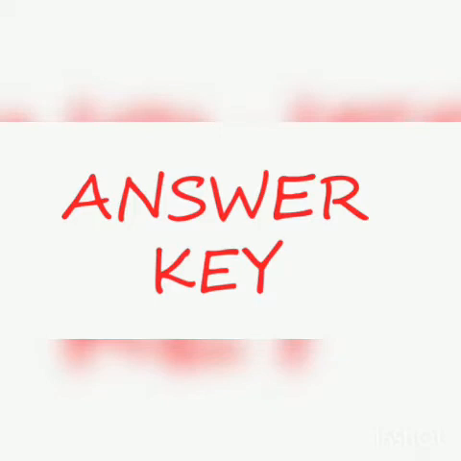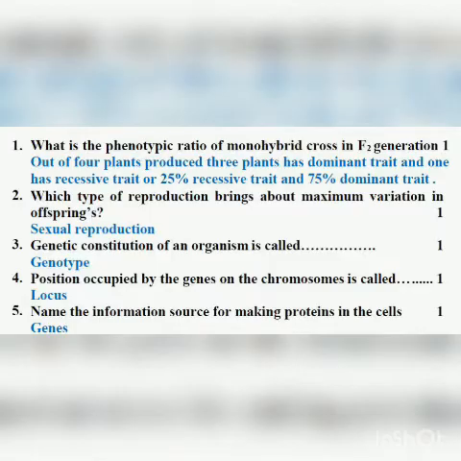Just understand it. Now I have told you what is the phenotype and what is the genotype. Phenotype are the characters which are expressed, which are visible externally. And genotype, that is the genetic arrangement of the genes in the chromosomes. Now the question says, what is the phenotypic ratio of the monohybrid cross in F2 generation? Phenotypic ratio they are asking.